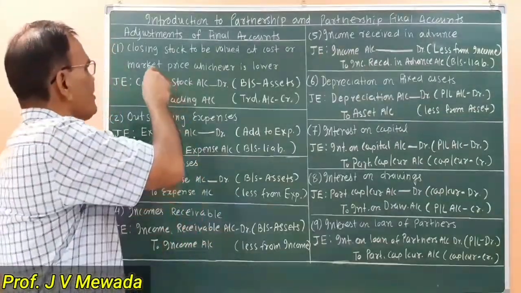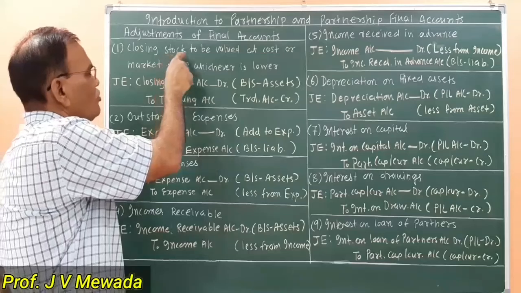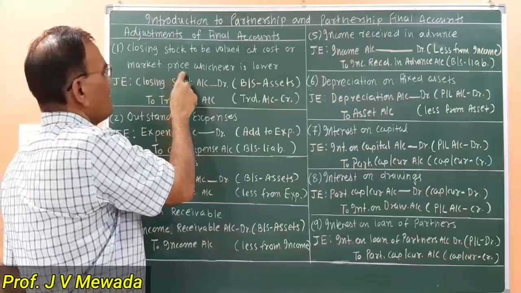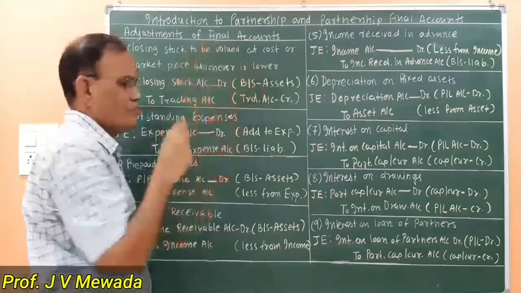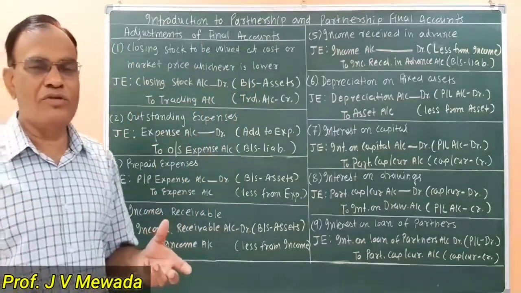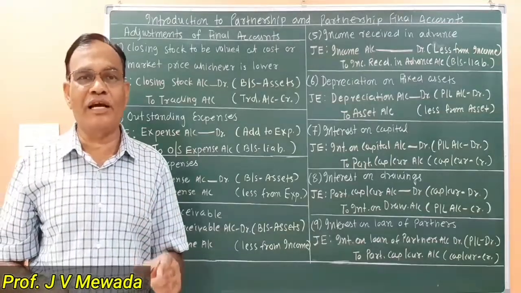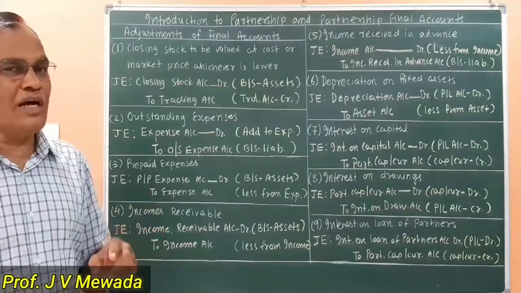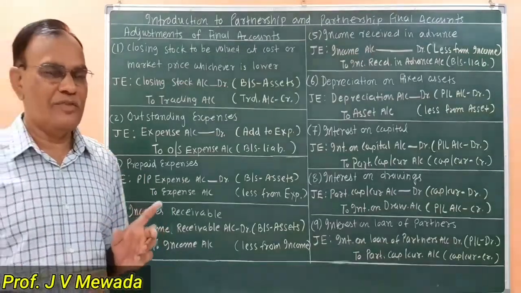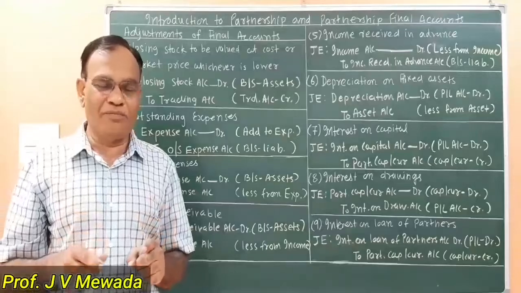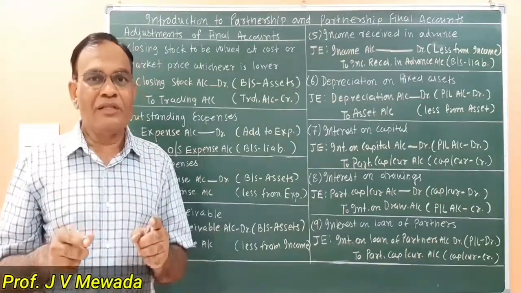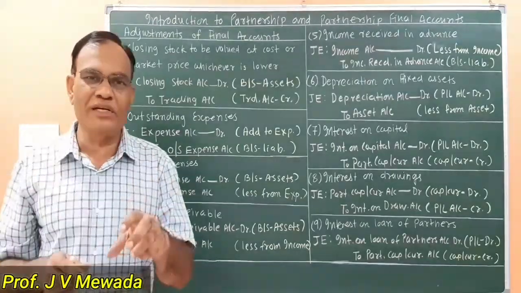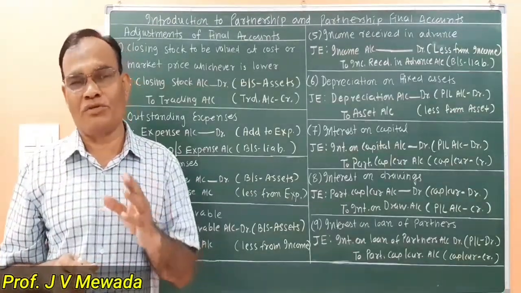The first adjustment is closing stock to be valued at cost or market price, whichever is lower. What is closing stock? Closing stock means unsold goods at the end of the year. Now these unsold goods are valued physically, and then whatever is the value of that particular goods, that is brought into the books of account by way of adjustment, and that adjustment is known as closing stock.